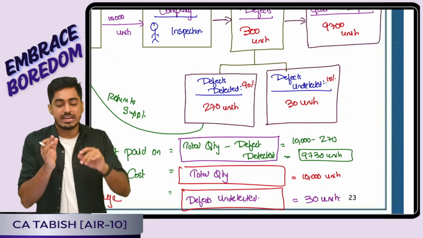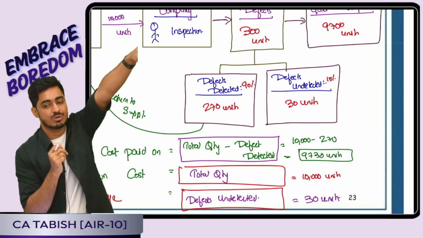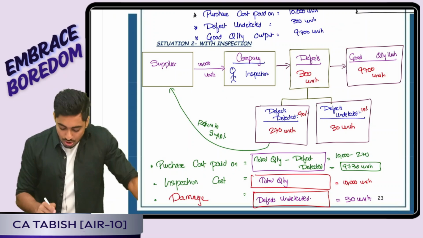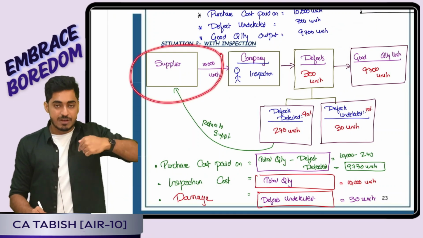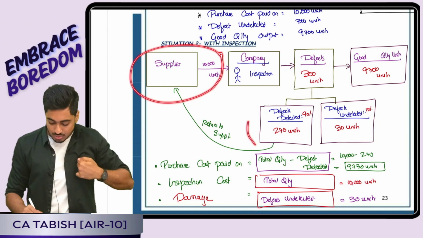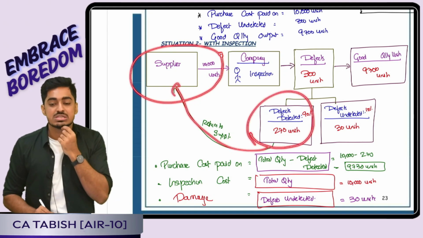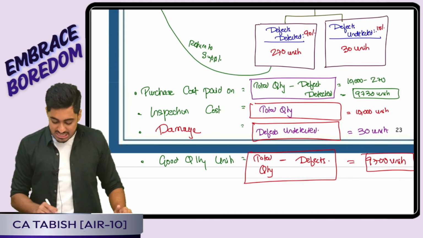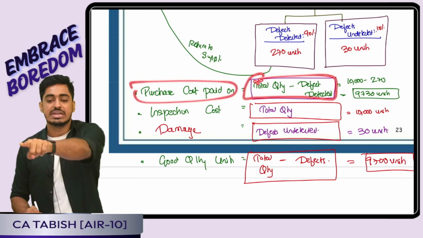Question told me if I detect a defect, on that I will not pay the purchase price. Those goods I will send back to my supplier. That means my purchase price I will pay on how many units? Total quantity 10,000 I received. In that defective, I detected 270. That means I return this. So only on 9,730 units I pay the purchase price. Yes or no, everyone? So purchase price is paid on total quantity minus the defect detected.